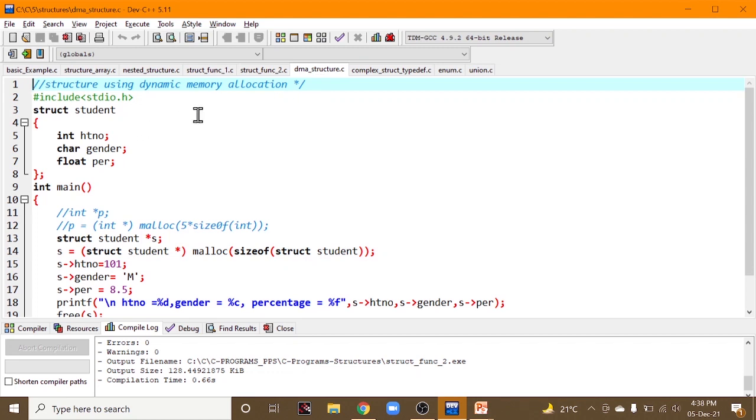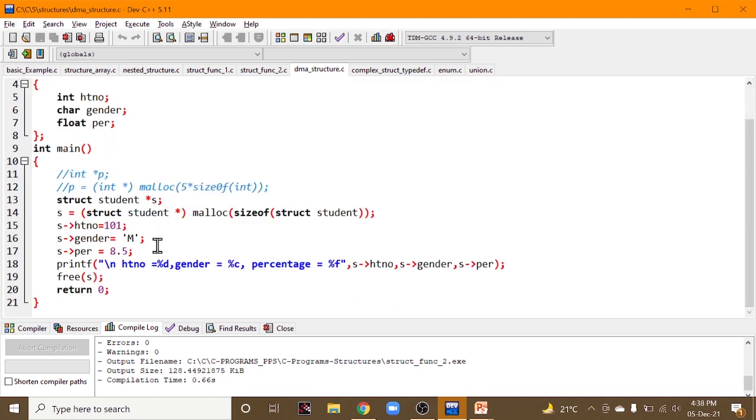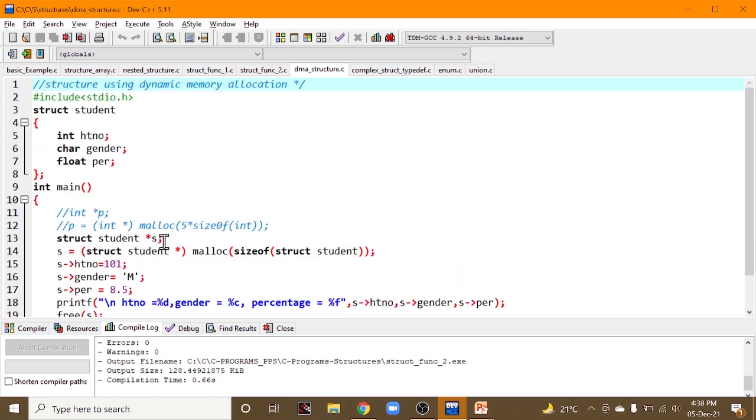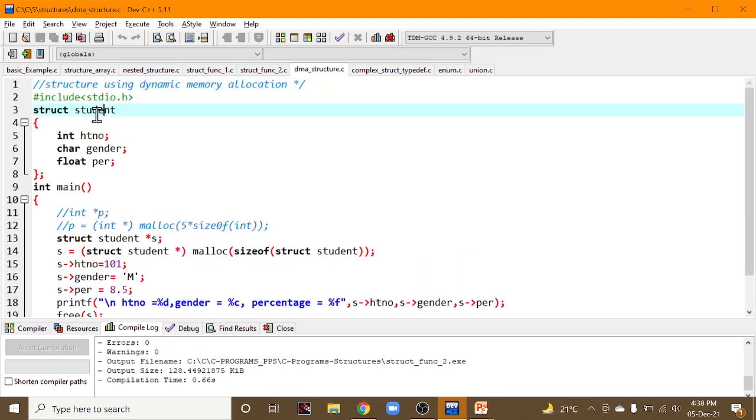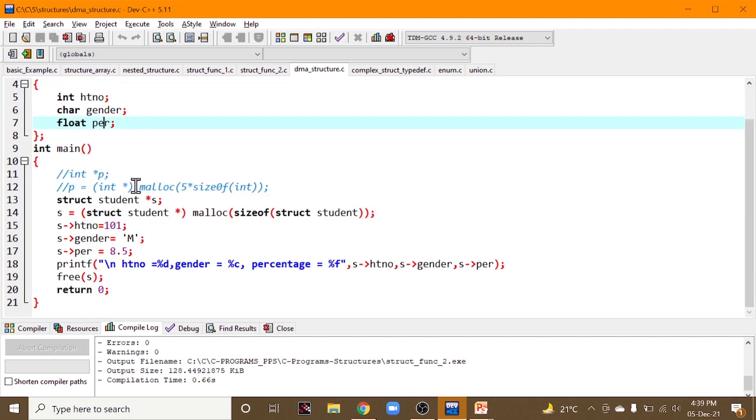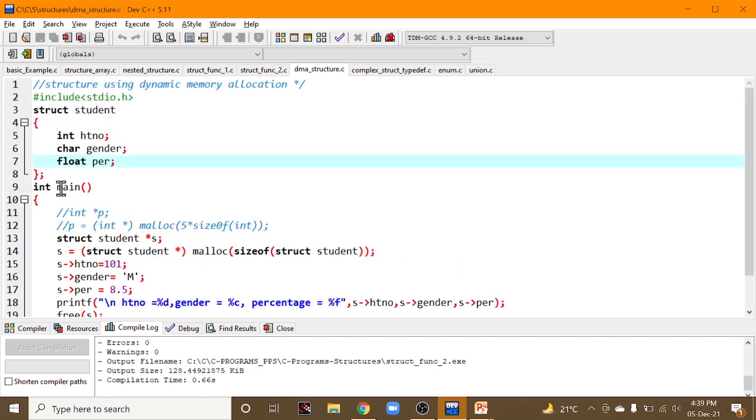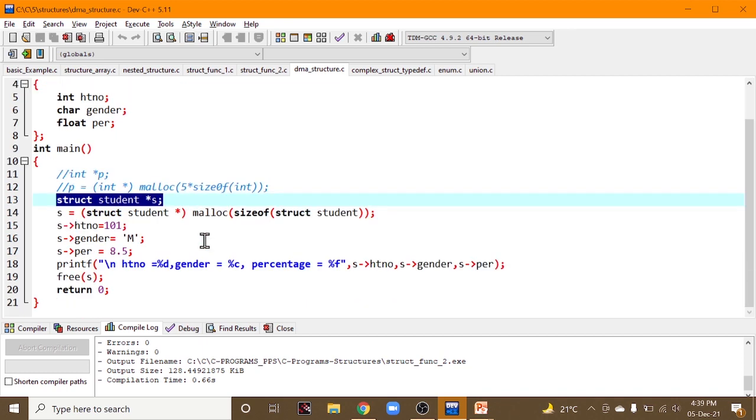Let me tell you the next one. Structures using dynamic memory allocation. So how can you do your structures using dynamic memory allocation? It is very simple. We have created a struct student which has hall ticket number, gender, and some percentage. And in the main function, we have created the variable s.